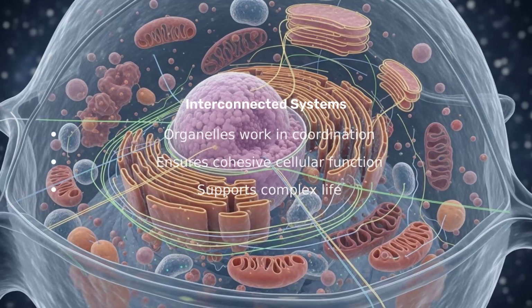It's important to remember that these organelles don't work in isolation. They form an intricate, interconnected network, constantly communicating and coordinating their activities to ensure the cell functions as a cohesive unit. This division of labor and specialization is what allows eukaryotic cells to achieve such high levels of complexity and